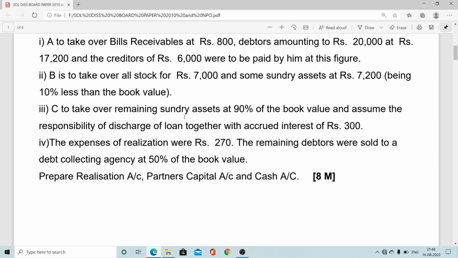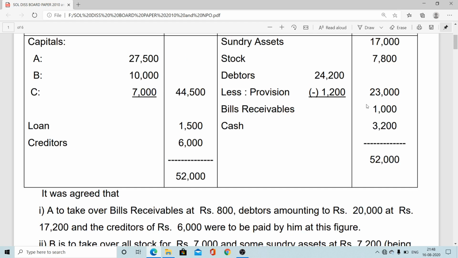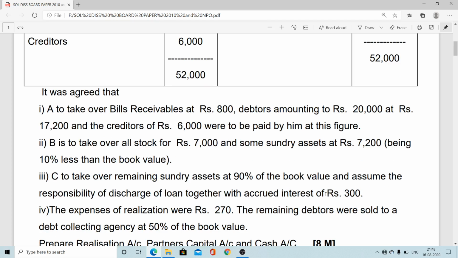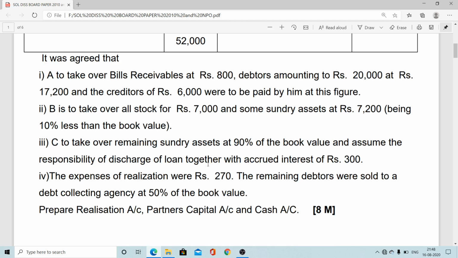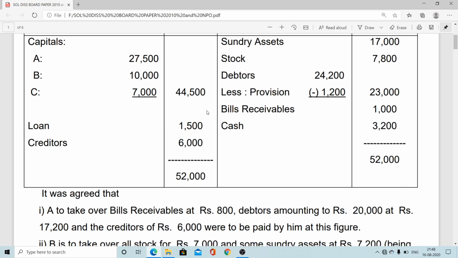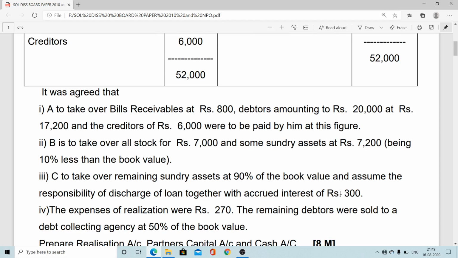Yes, so the remaining sundry asset you can calculate like here: book value of sundry asset 17,000, and book value of the asset which was taken over by Mr. B, that is ultimately coming 8,000. So 17 minus 8, that is 9,000, and 90%, that is 8,100 coming here. So by C's capital, and she wants to take the responsibility to discharge the loan including interest rupees 300. So here the loan amount is 1,500 plus 300, so 1,800 total liability taken over by C.